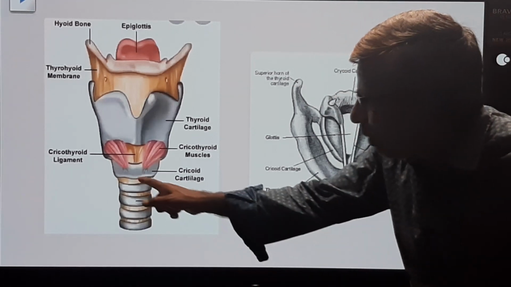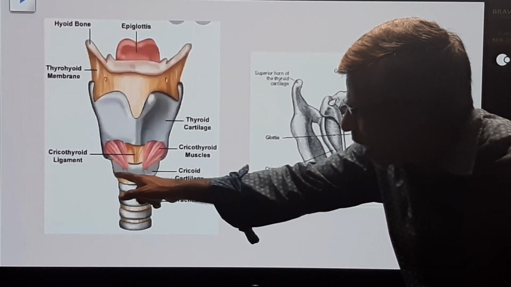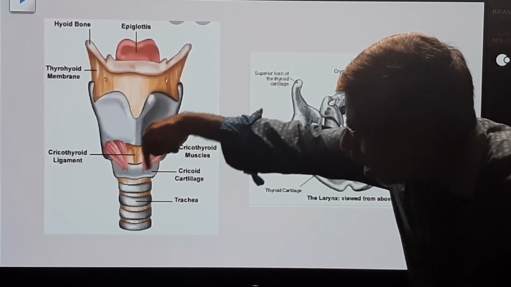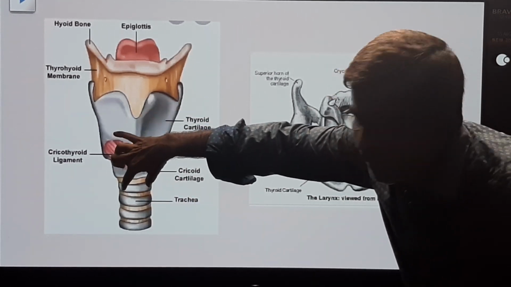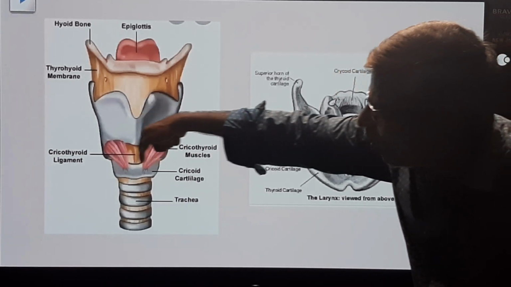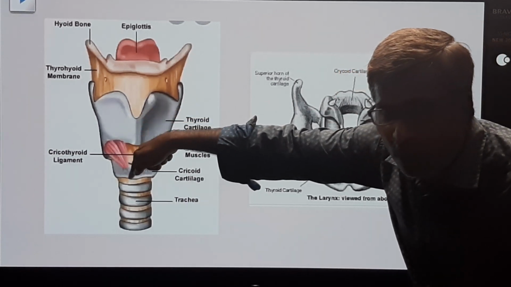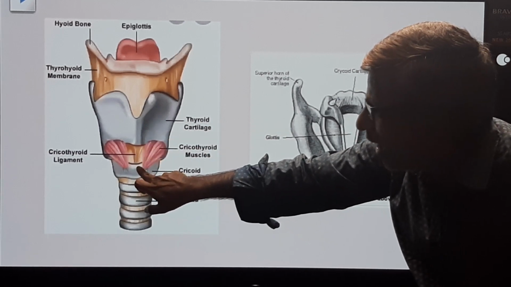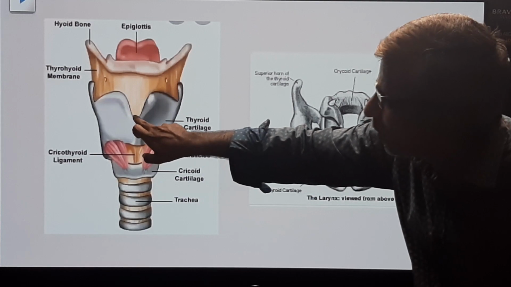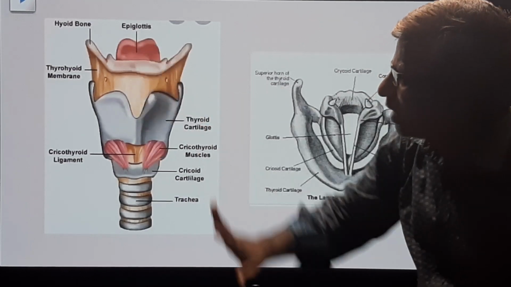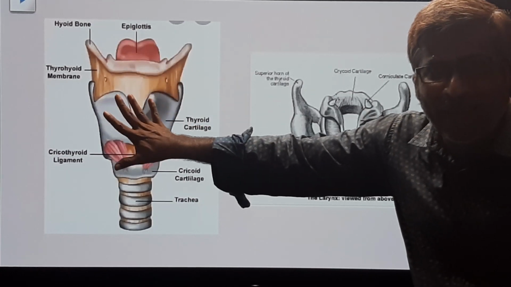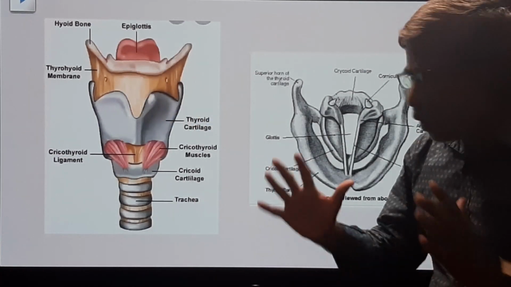Right? The posterior, the last one, is a circular cricoid. Cricoid is present all around the trachea. This is a trachea. Around the trachea, this cricoid is present. Cricoid is a ring-like structure around the trachea. Cricoid is a base to the larynx. After that, the thyroid extension is called epiglottis. These are unpaired cartilages. Okay, guys?